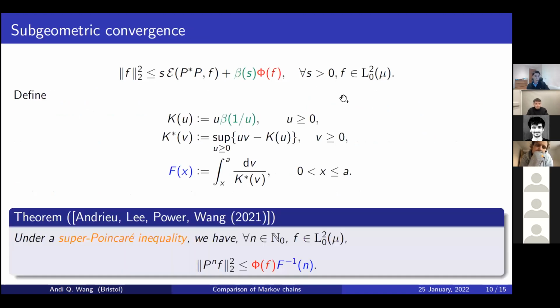Okay, so I told you before that this is going to give us subgeometric convergence rates. And here I just put a bunch of stuff on the slide. I think I'm going to switch to the whiteboard now, to actually walk through where this all comes from. Hopefully you can all see this. Okay, so what's the goal?